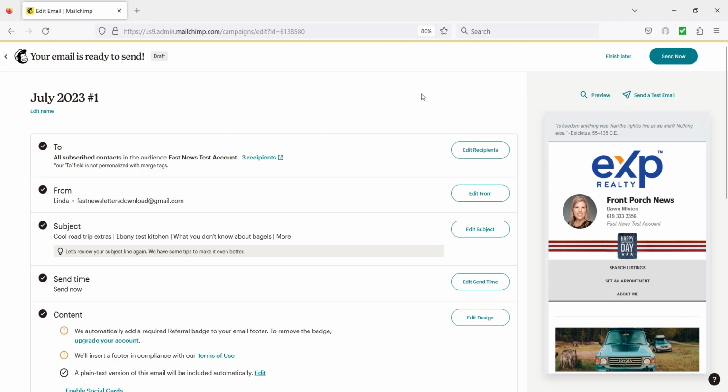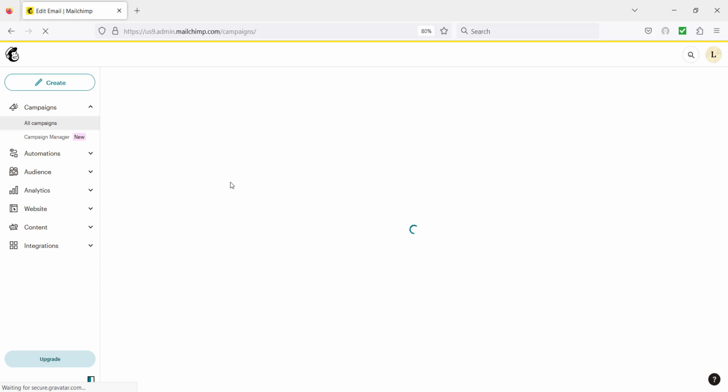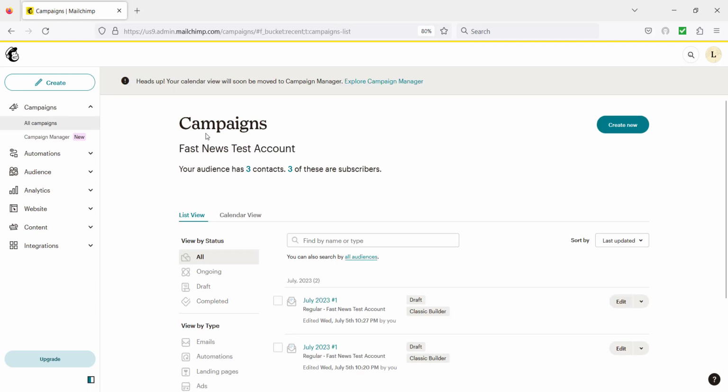Now, if you don't want to use Mailchimp to send your newsletter, you can click on this preview and follow a process to copy the newsletter and get the code correctly so that you can paste it into a CRM and send it through your own CRM. So have a look at the tutorial for copying the HTML from Mailchimp. But if you plan to use Mailchimp and this is ready to go, then you can click on Send Now. If it's not ready, you can click on Finish Later, and then you can come back to it at a later time by coming over here to your campaign screen.